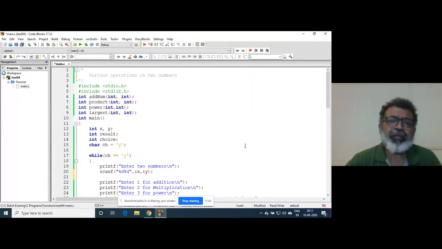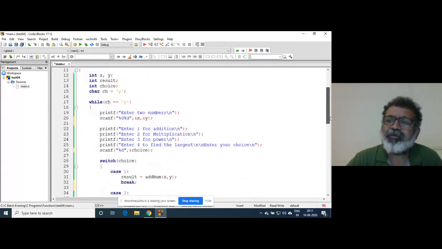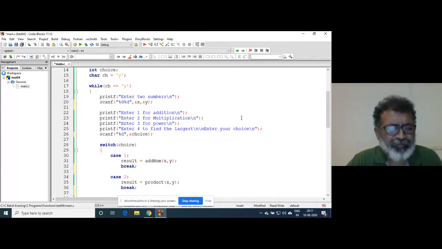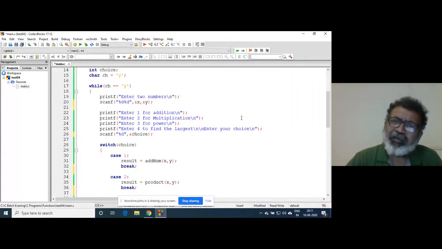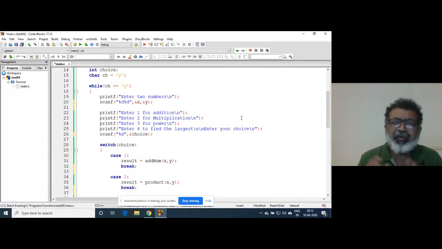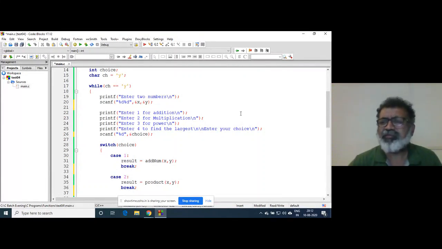I will show you each of these. Some of you are using Dev C++. I will show the Dev C++ debugger also. Don't worry. The method is the same everywhere. A little bit of operations are different, otherwise everything is the same. A substantial community is using Dev C++, so I will show that debugger as well.